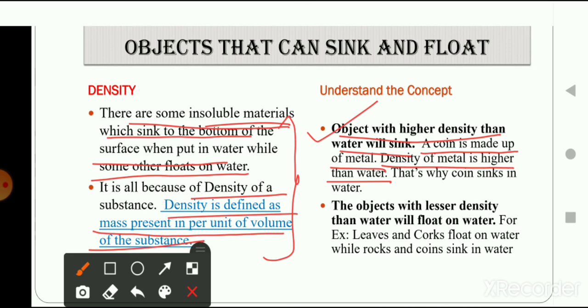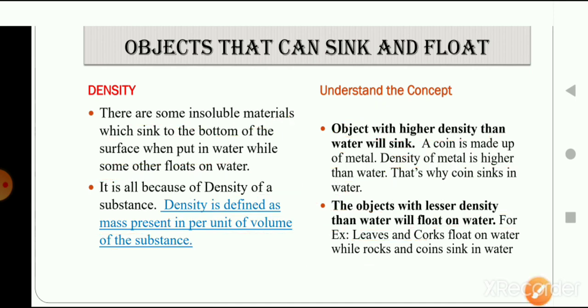The second point here is that an object with less density than water will float on water. Those objects which have less density than water will float. Like we talked about leaves. You have seen that when leaves fall from the tree, they float on water and do not sink inside the water. This is an example, as is cotton. Both have density less than water, so they float on the surface of water.